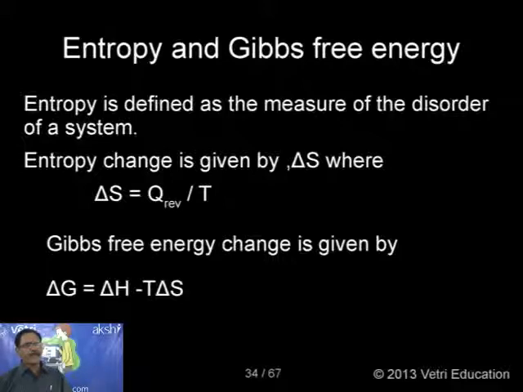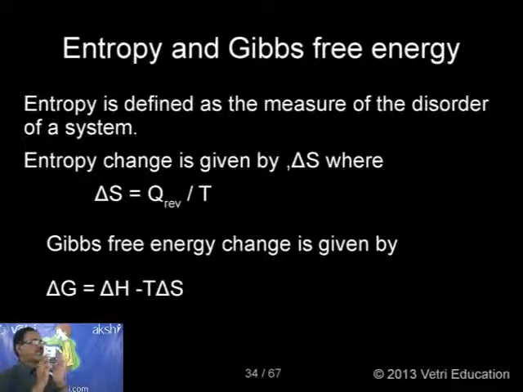When you go to liquid, this order is disturbed. Go to gases, it is disturbed still further. So when you compare solid, liquid and gas for any substance, there is more order in the solid state, less order in the liquid state and high disorder in the gaseous state. This disorder is nothing but entropy. So entropy is defined as the measure of the disorder of a system.